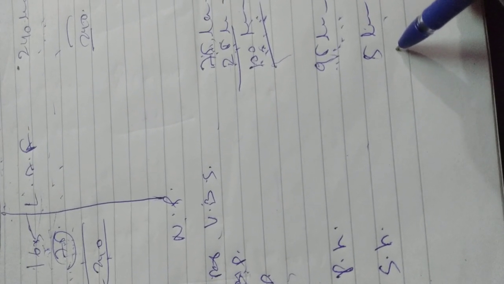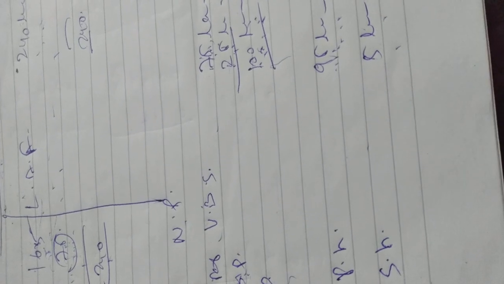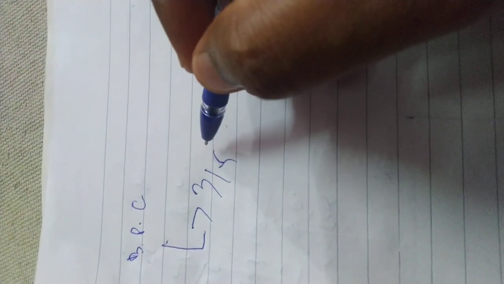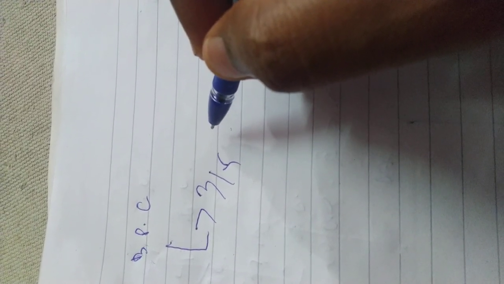Okay. Now we have to identify the bonus amount. How to calculate the bonus amount? I will be calculating this bonus portion also. Even you can expect a 1 or 2 mark problem from this. So, bonus payable in cash. As per the question, 3/5 opted for payable in cash, correct?